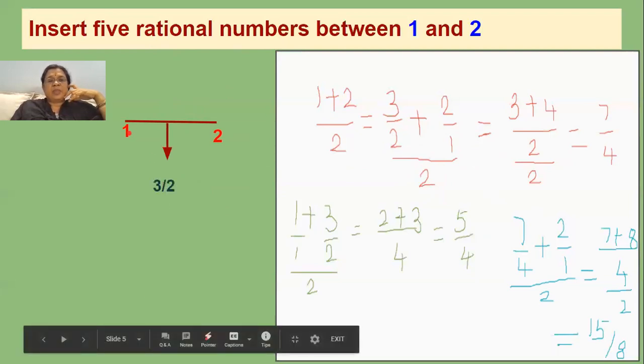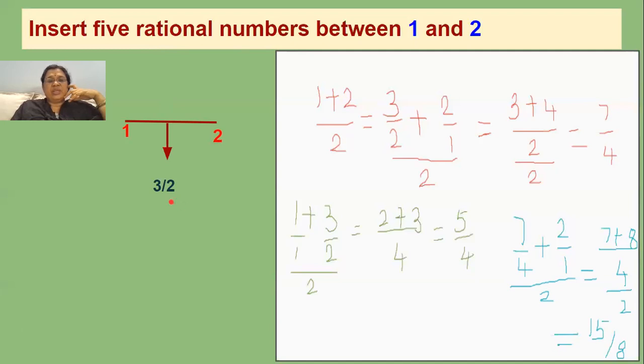See here, between 1 and 2 there is 3 by 2. When you take an average of these two numbers, you will get 3 by 2. When you take the average of 3 by 2 and 2, what should you get? You should get 7 by 4. Yes, right. So 7 by 4 will lie between 3 by 2 and 2. And one more number we will find, that is the number between 3 by 2 and 1.